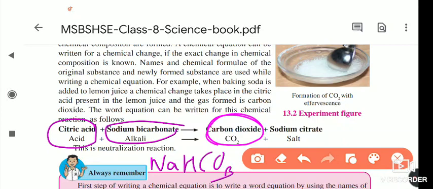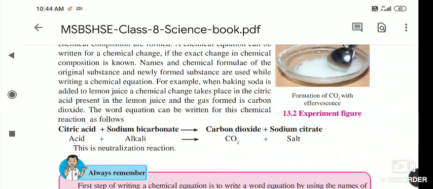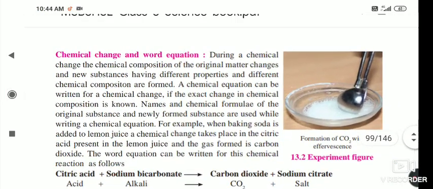Carbon dioxide is formed. The bubbles are coming, when we are adding soda and lemon. These bubbles are nothing but bubbles of carbon dioxide. And what is left behind? That is sodium citrate, the salt left behind in the clean glass.